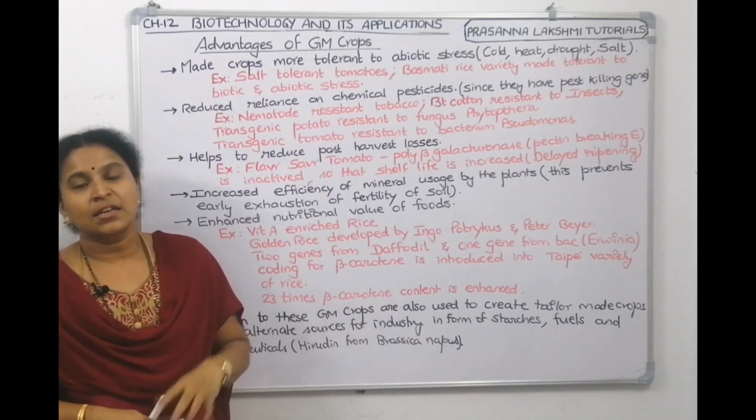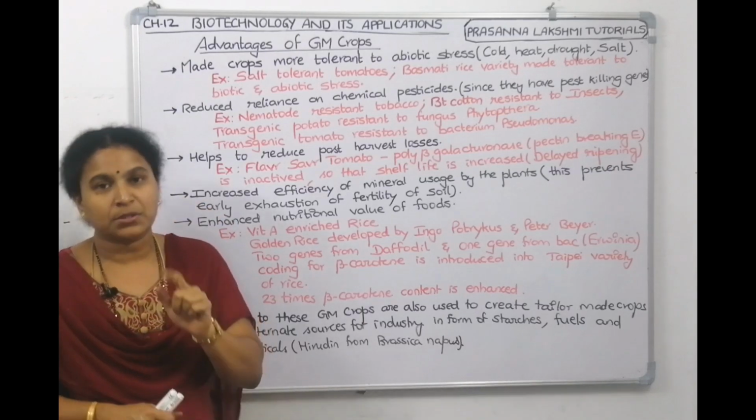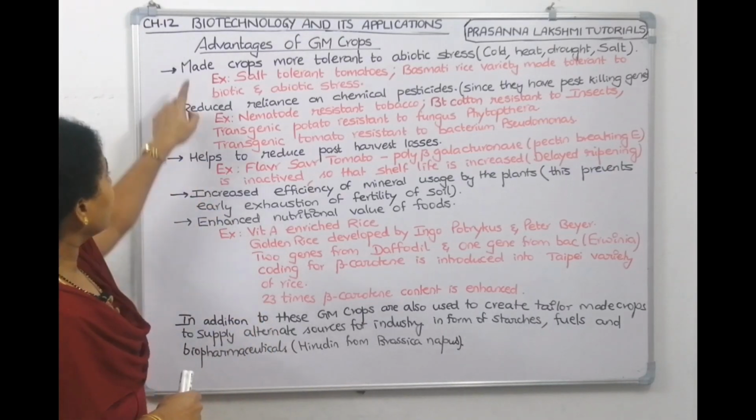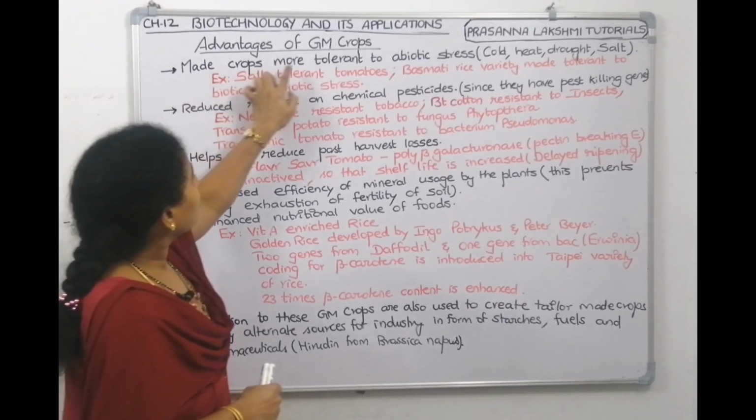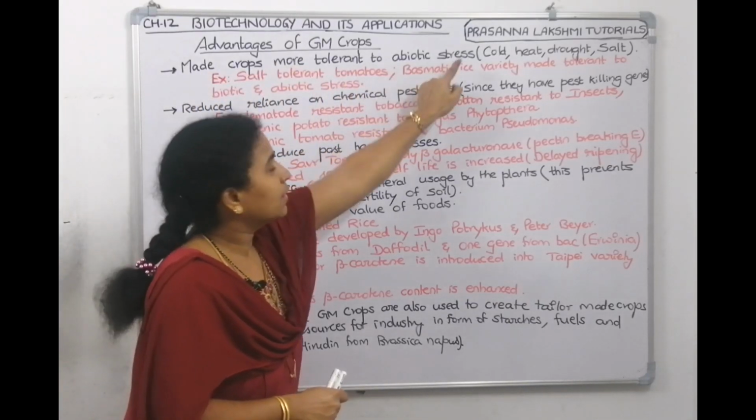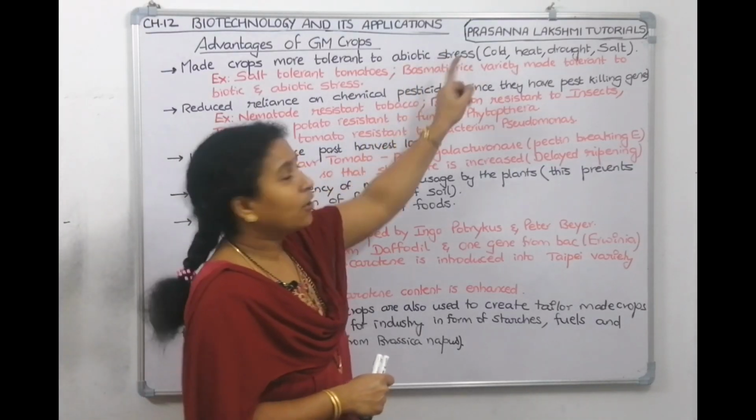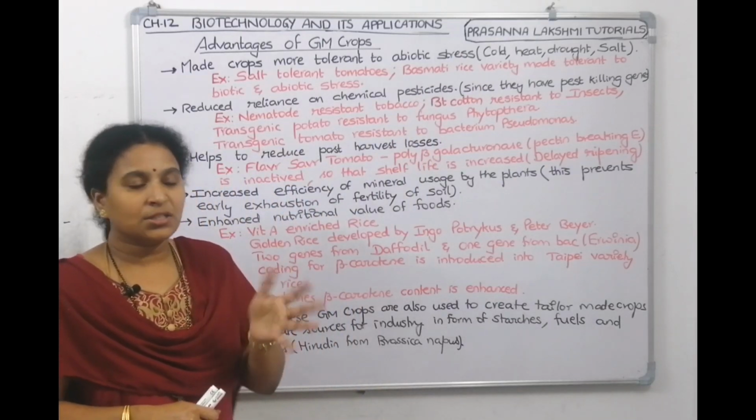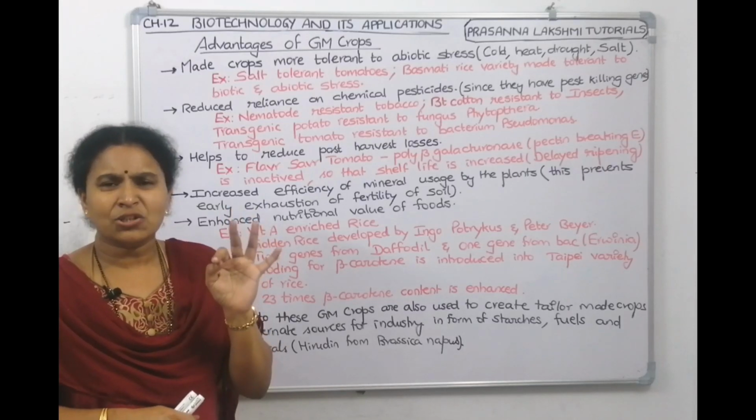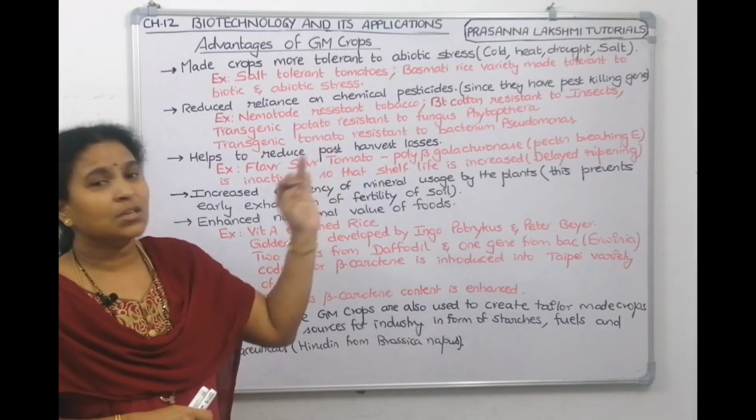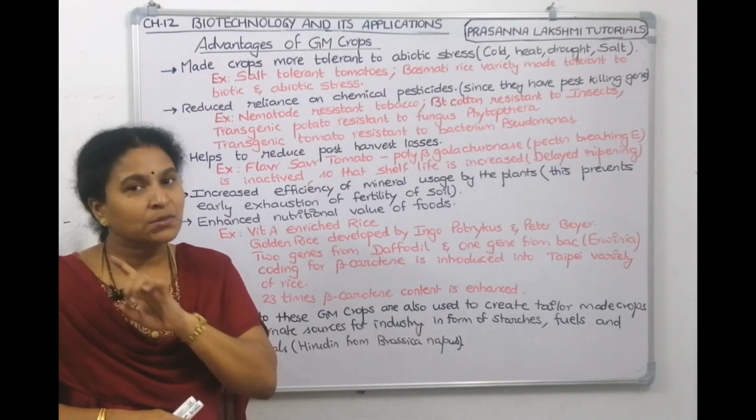In NCERT there are 5 points which they have given under advantages of genetically modified crops. What is the first point they mentioned? NCERT says genetically modified crops are more tolerant to abiotic stress. Abiotic stress means heat is stress, extra heat is stress, very much cold is also stress, dried condition, drought condition is also stress, excess salt is also stress. Normal plants will die, but BT plants will not die.